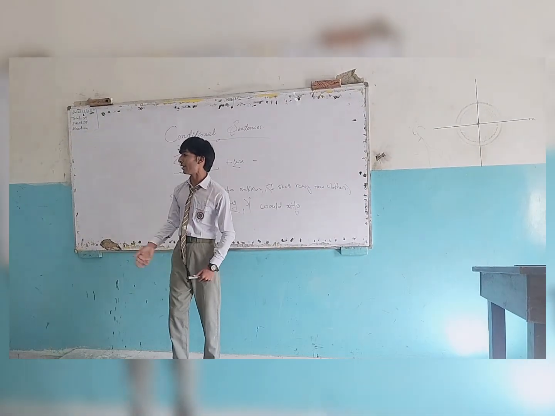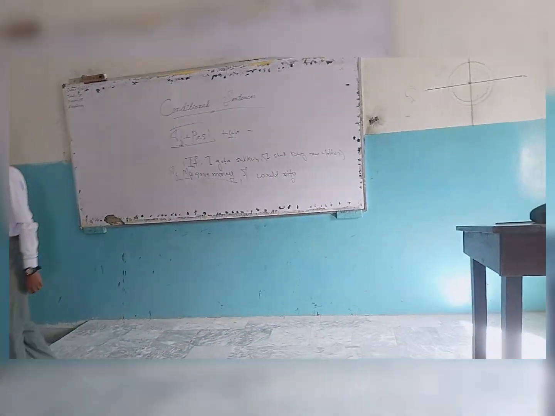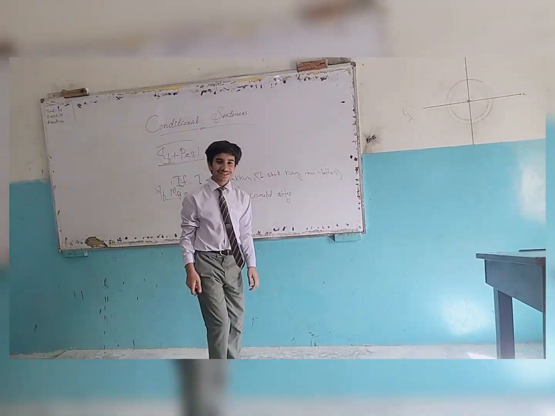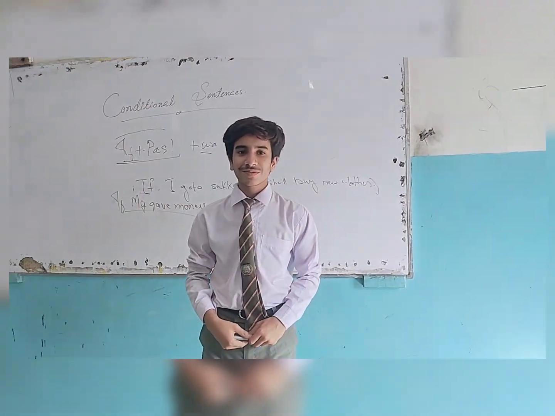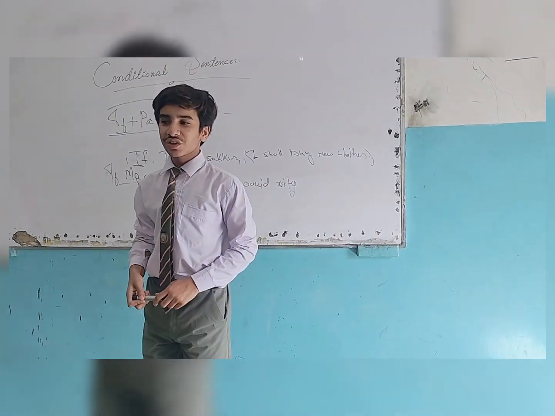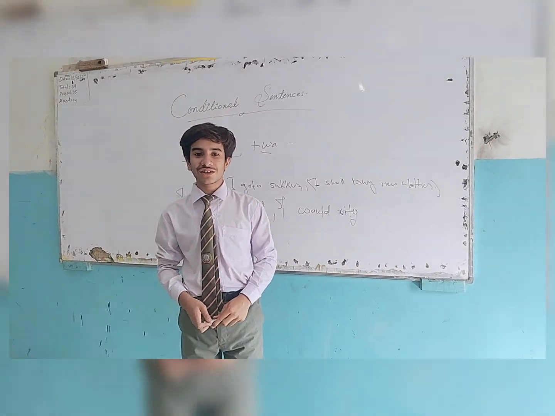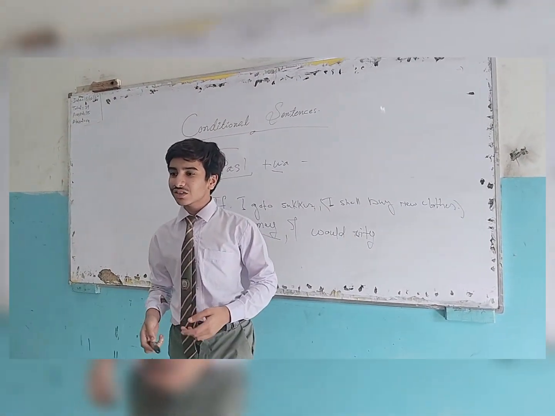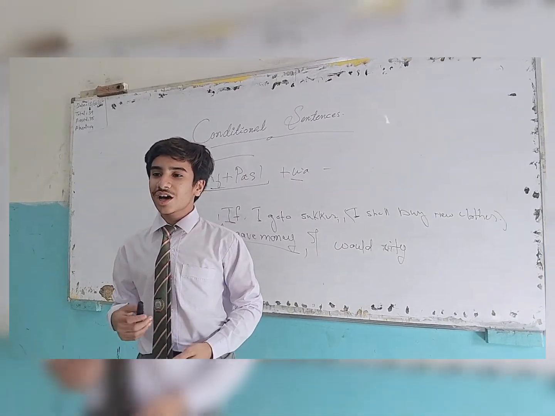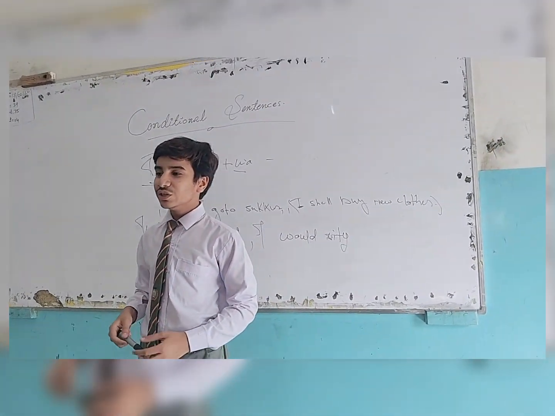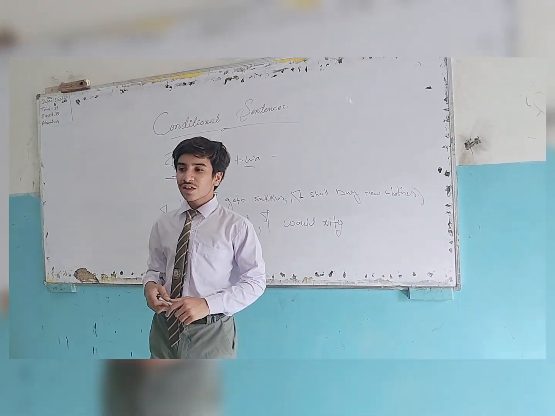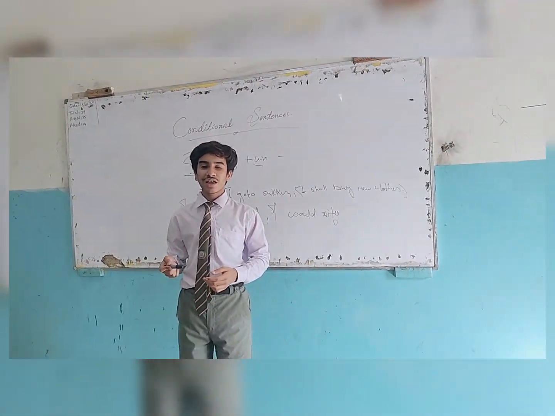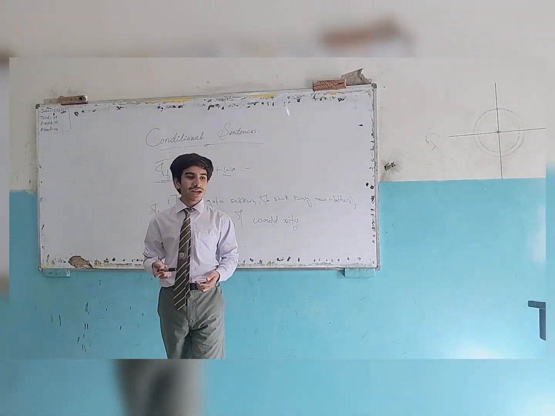Now I would like to call my partner Ryan. Assalamu alaikum, my name is Ryan and I will tell you about the third conditional sentence. The third conditional is also called reverse conditional because in this type of sentence we talk about the past, and we imagine that the result might have been different.